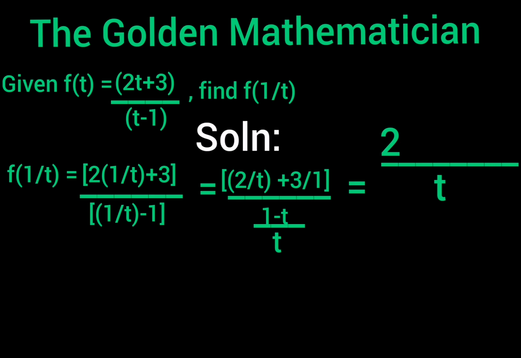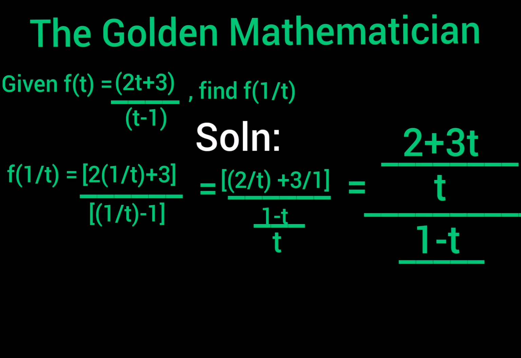I just hope it is clear and understandable. So the same process is going to repeat itself. T divided by the denominator of the second fraction, which is 3 over 1. T divided by 1 is t. Then we are going to use that t to multiply the numerator of the second fraction, which is 3, and that's how we came about 3t. All in all, we now have 2 plus 3t all divided by t as our new numerator. Then remember, our denominator still remains 1 minus t all divided by t.